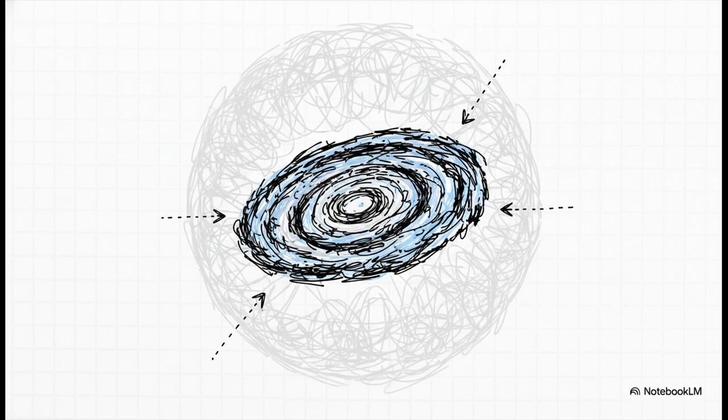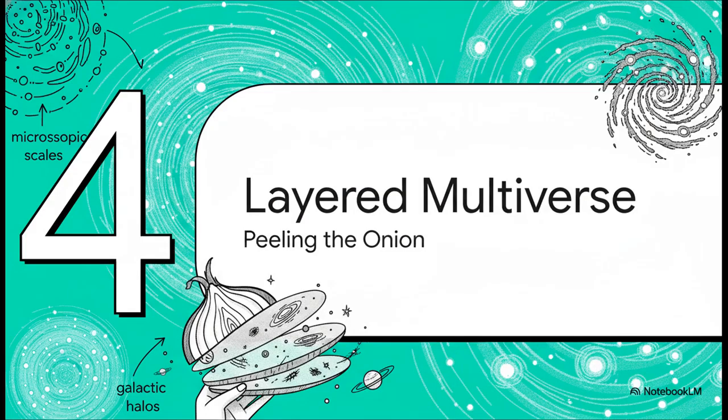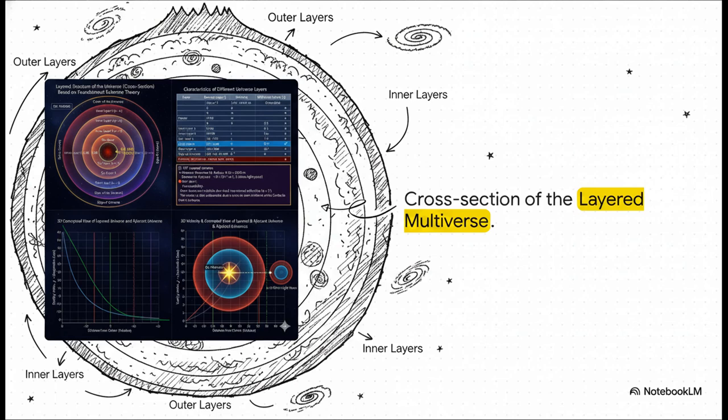Kind of elegant, right? All right, Section 4, the layered multiverse, or as I like to think of it, peeling the cosmic onion. Now that we've seen how FST handles things on a microscopic scale, and even out to galactic halos, let's zoom all the way out to the grandest, honestly most staggering claim of the entire paper. Based on the horizon factor that they derive from those substrate dynamics, the authors calculate that our observable universe is not the totality of existence, not even close. It's actually just one single layer in a vast cosmic onion.